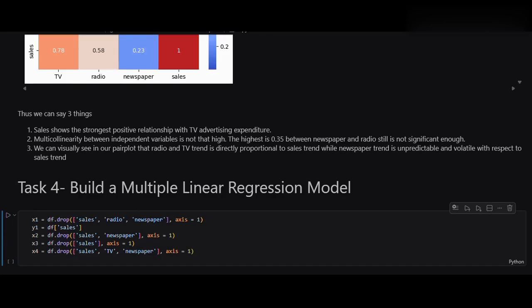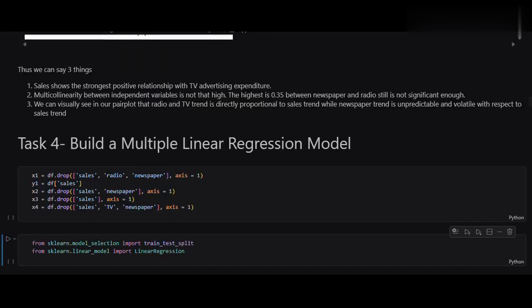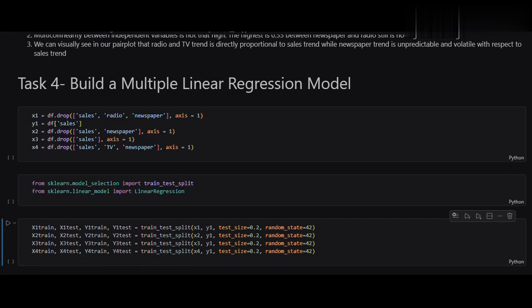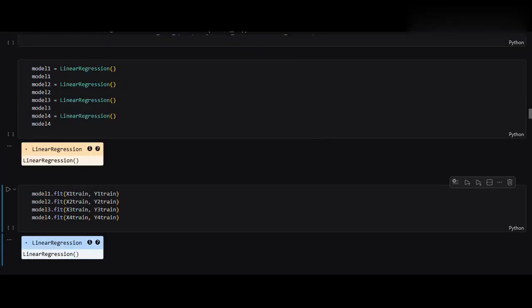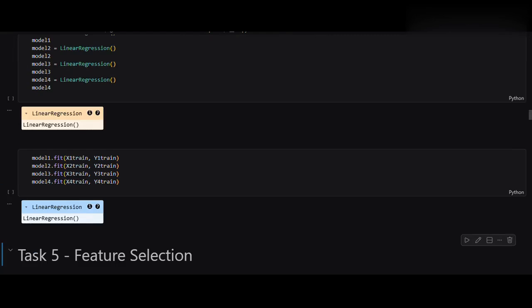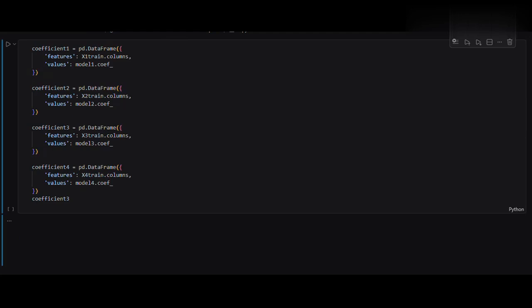Task 4. Build a multiple linear regression model. After data exploration, we build a multiple linear regression model. The model learns the relationship between advertising expenditures and sales. The regression equation obtained: sales equals 3.168 plus 0.0445 times TV plus 0.1949 times radio minus 0.0054 times newspaper. From the coefficients we observe that TV advertising positively affects sales. Radio advertising has a stronger positive impact on sales. Newspaper advertising contributes very little to sales.